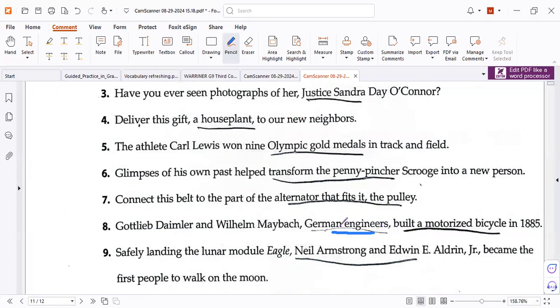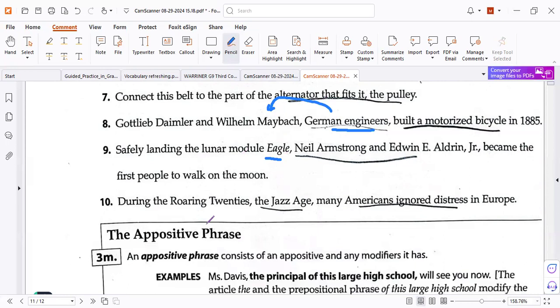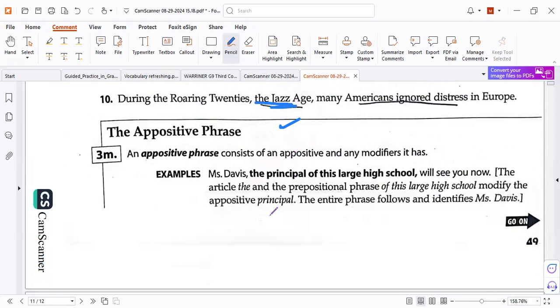So here we have names to tell you who are they? Child engineers. Fine. Here, for example, the module Eagle, name is Tron. All right, you did it. But this is a verb, no problem. This is the phrase.